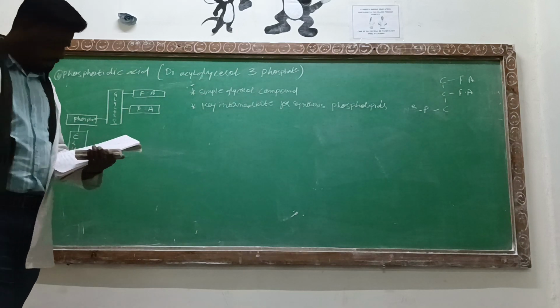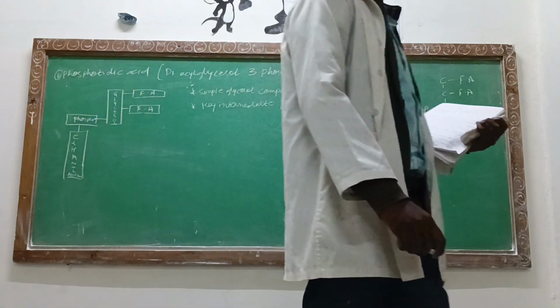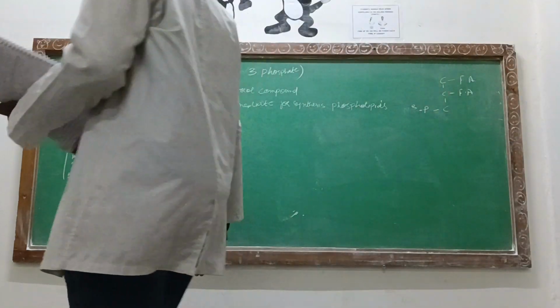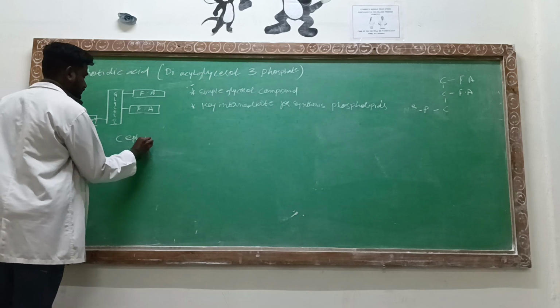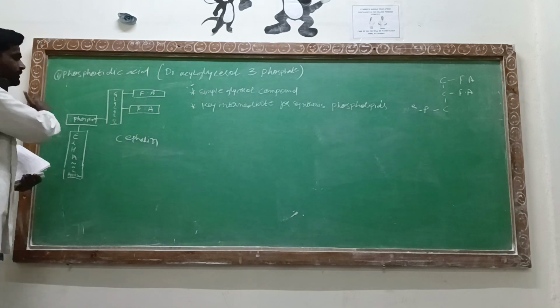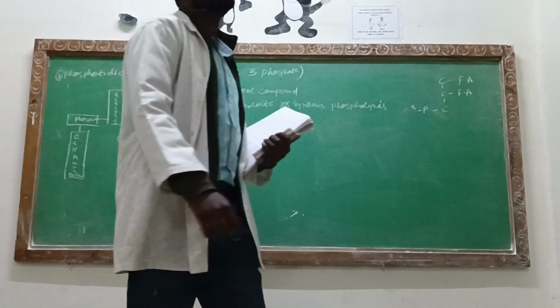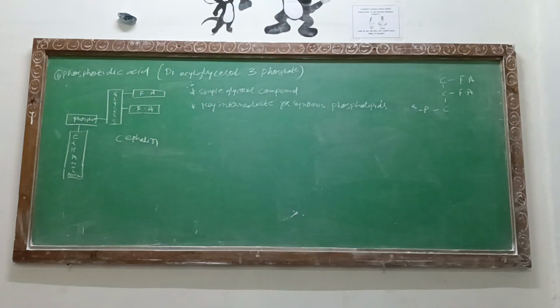If the nitrogenous base is ethanolamine, then the molecule is called a cephalin. I am only going to change the nitrogenous base. The rest of the structure is going to remain the same. Now, cephalin is also known as phosphatidyl ethanolamine. Now you know where the word phosphatidyl has been taken from.